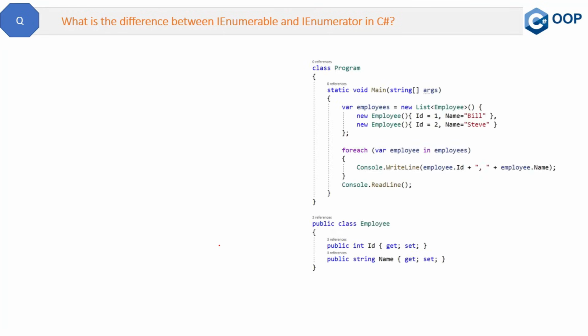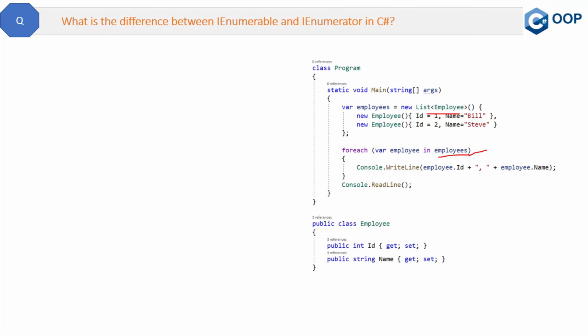So let's see the code first, and this is the same code I used to explain the IEnumerable interface in the previous video. Here we have this list collection. How is this foreach loop working on this list collection of employees? Internally it is using the IEnumerable interface, and similarly IEnumerable uses IEnumerator internally.